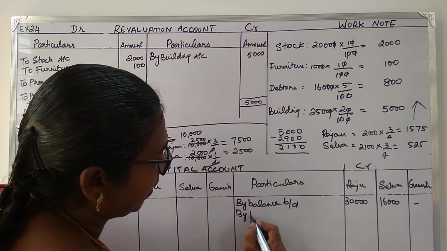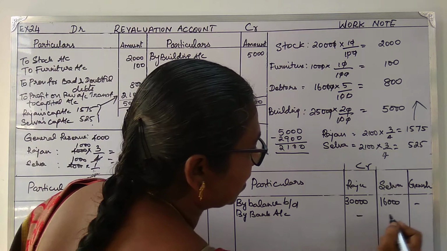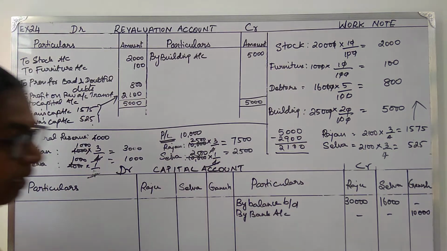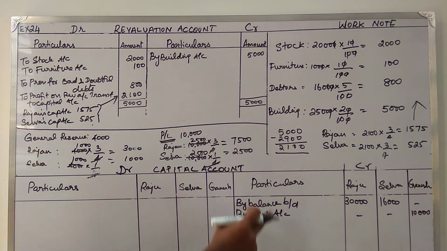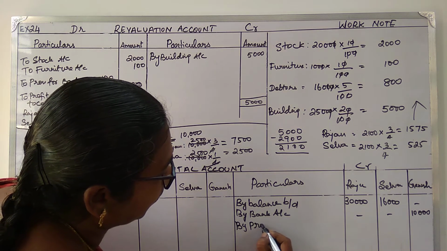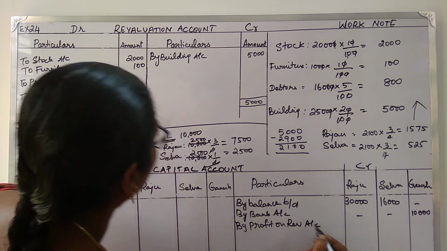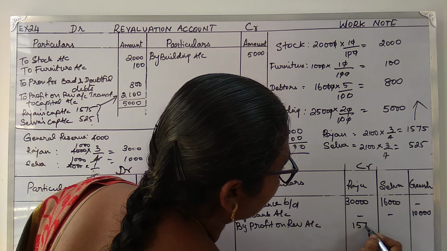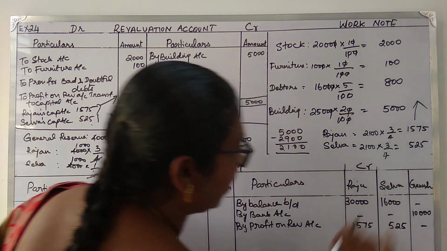So by bank account. Now he brings in an amount of rupees 10,000. Okay. Next, there is a profit on revaluation which has to be taken to the capital account. So by profit on revaluation account. What is it? 1575, and the amount is 525. Nothing for the new partner.